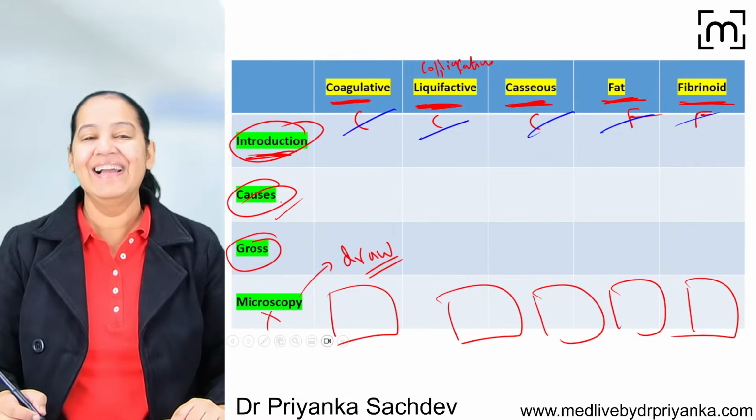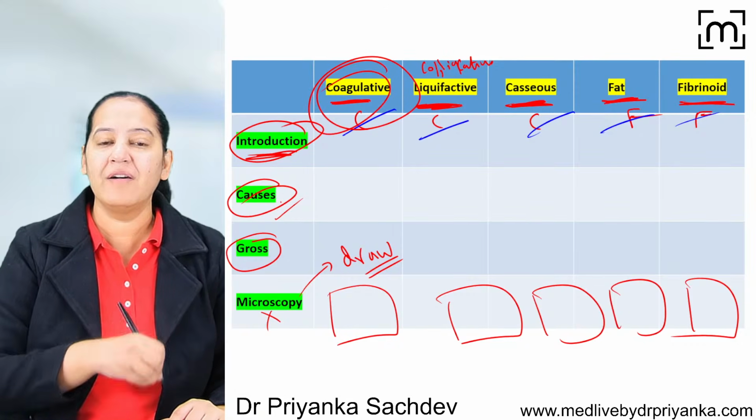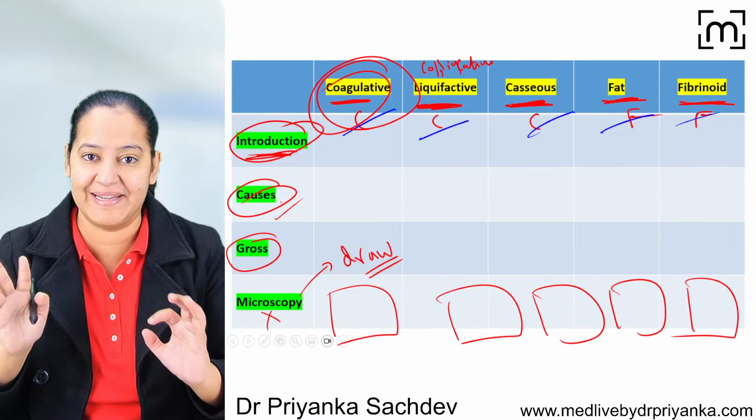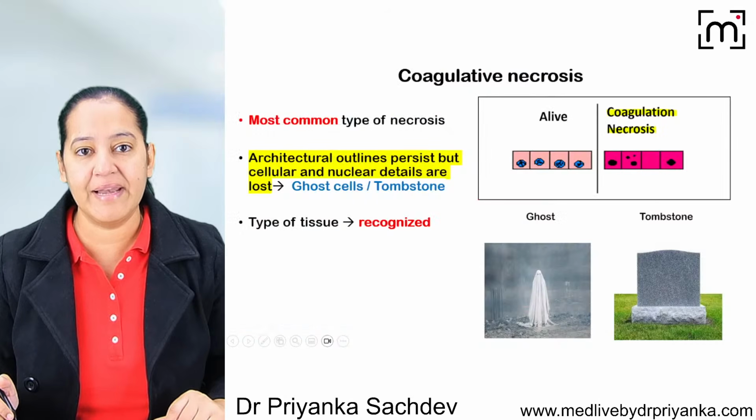Can I start? Are you with me? Can I start with the first one? Can I finish the first one under these headings? And in the end, we will fill this table completely, and we will learn the summary in the form of the table. So let's start with coagulative necrosis.